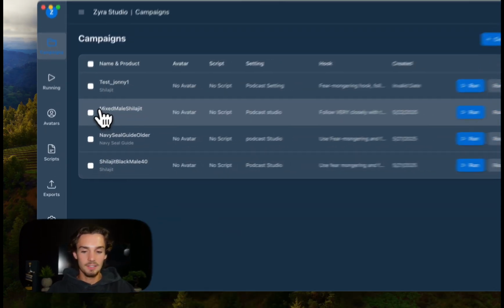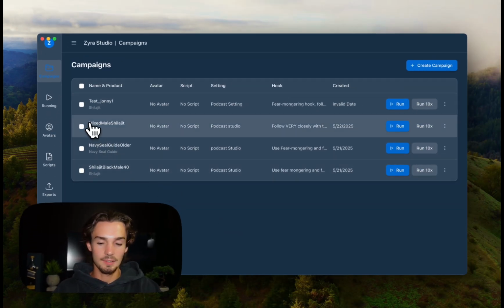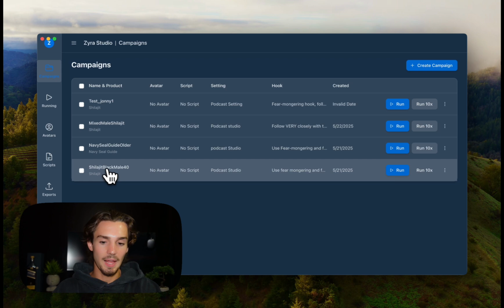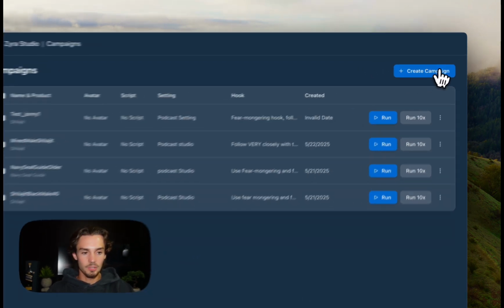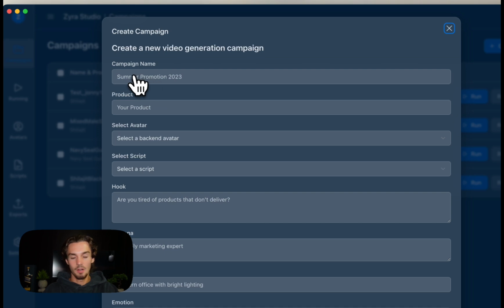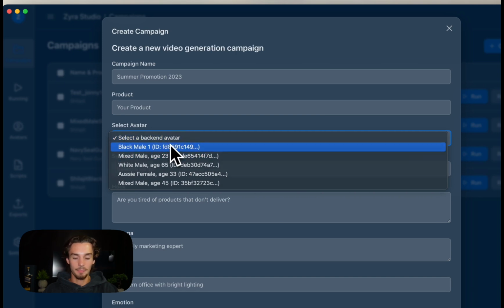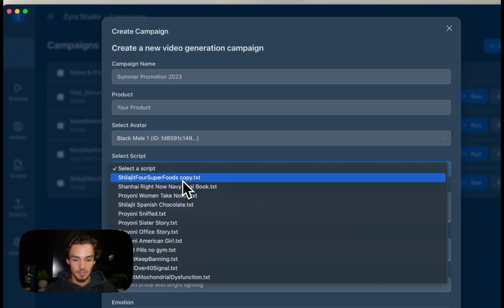So as you can see here, I just added 3 little test campaigns. We got mixed male Sheila G, we got Navy SEAL guide, and this is the older male, and then the black male age 40 Sheila G. So if you wanted to, you could just create a new campaign super easily. All you're doing is you name it whatever you want, you put your product, it could say Sheila G, you add a back-end avatar, this would be like black male 1, you select a script, let's just do this one for example,